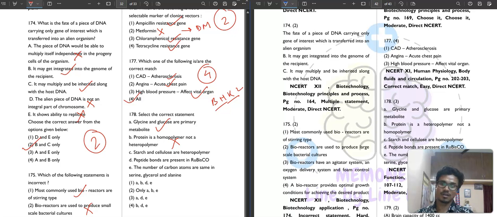Starch and cellulose are homopolymers. Not correct. Peptide bonds are present in Rubisco. Correct. The number of carbon atoms is the same in serine, glycerol and alanine. So this is also correct. Third option is your correct answer, ADE.